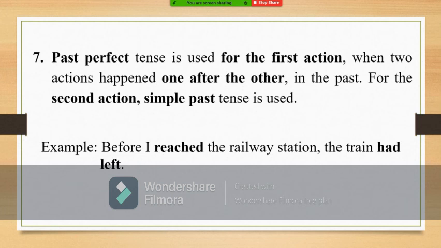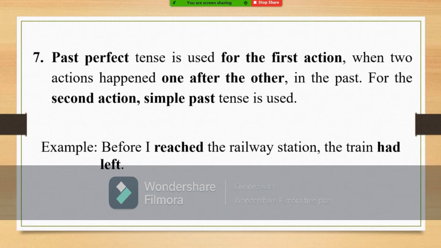But those two actions happened in the past. But they did not happen simultaneously at a time in the past. They happened one after the other. So the first action and second action, we can say. For the first action, we have to use past perfect tense. For the second action that happened later, for that we can use simple past tense.